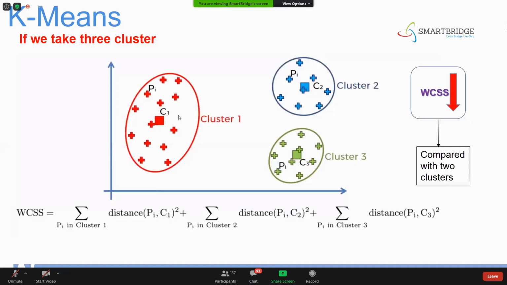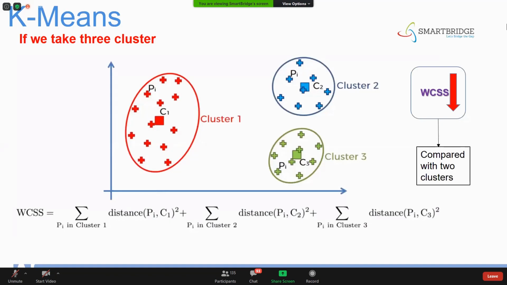Yes or no, guys? A single point can also be a cluster, right? Yes or no? The total number of data points we have is the maximum number of clusters that can be formed. Suppose you have 48 points, then 48 clusters can be formed. However many data points you have, that many clusters can be formed.